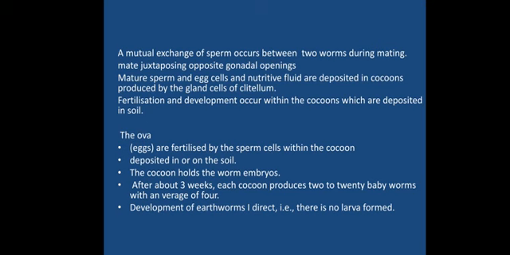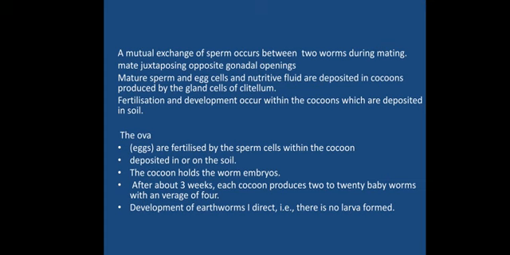Okay, the ova are fertilized by the sperms within the cocoon itself, deposited on the soil. The cocoon holds the worm embryos. After 3 to 4 weeks, mostly 3 weeks, each cocoon produces 2 to 20 baby worms with an average of 4. Okay, and development of earthworm is direct. It does not involve any larval stage.